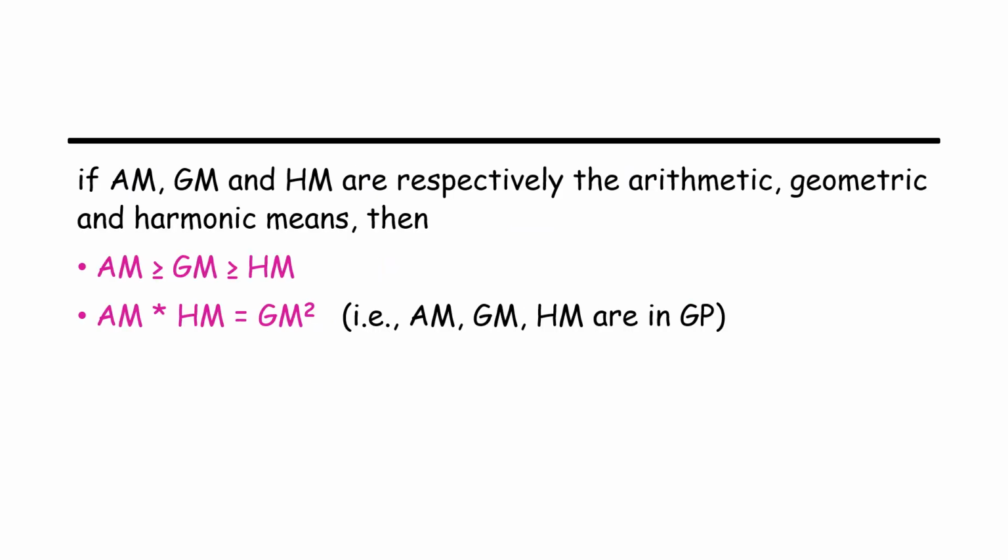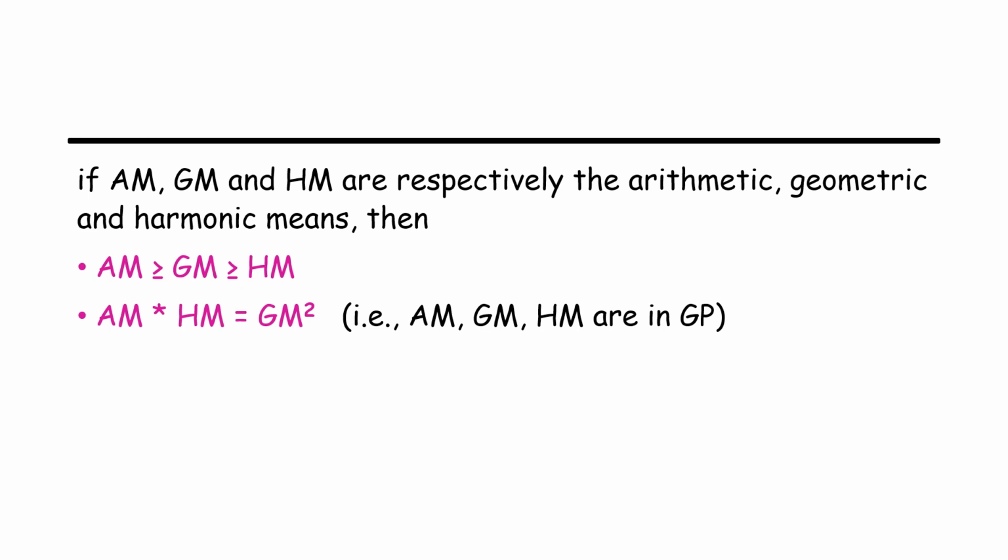Further, if AM, GM and HM are respectively the arithmetic, geometric and harmonic means, then AM is greater than GM greater than HM. Also, the product of arithmetic mean and harmonic mean is equal to the square of geometric mean.